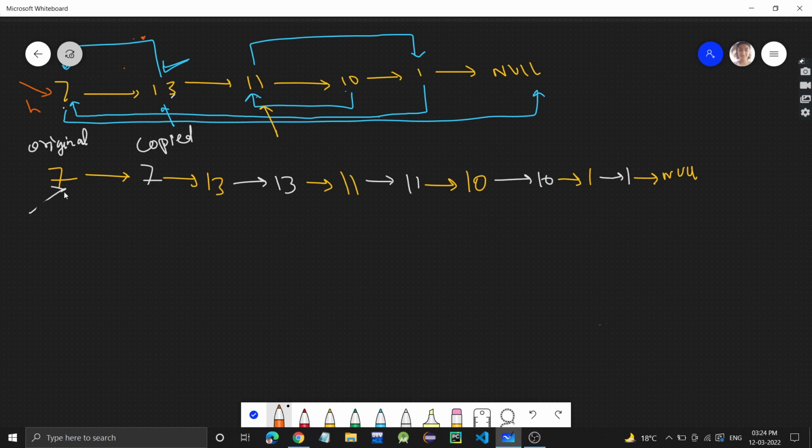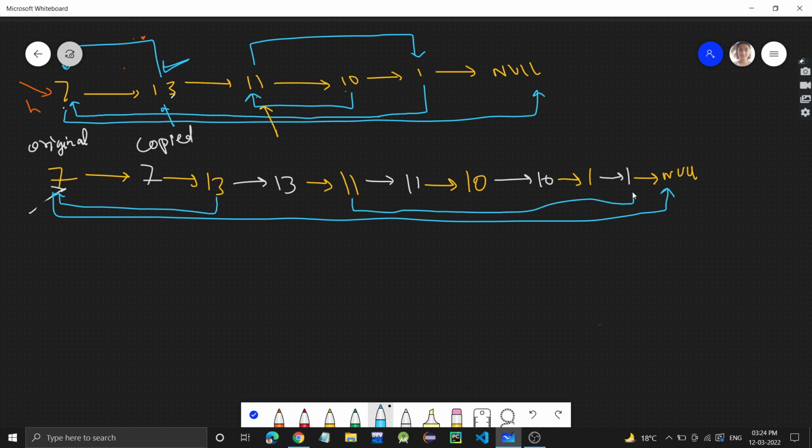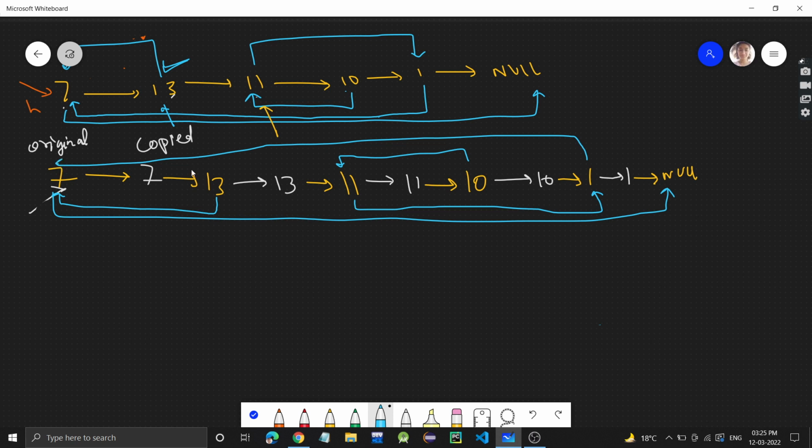Fine, here 7 is the original node, right? So 7's random is connected with null, and 13's random is connected with 7. This 11's random is connected to 1. This is the copied one, sorry. 11 is connected with 1, and 10's random is connected with 11, and this 1 is connected with 7. Fine. So now these random pointers are all of original nodes.